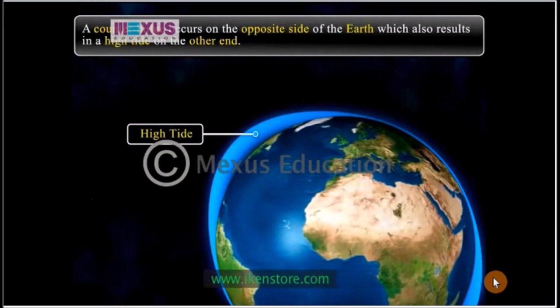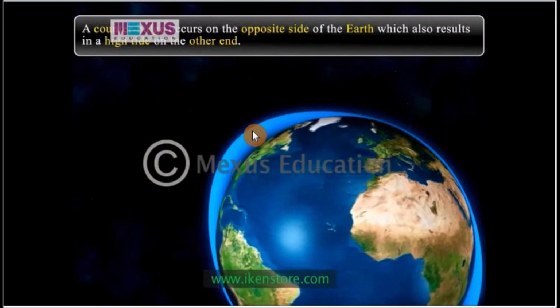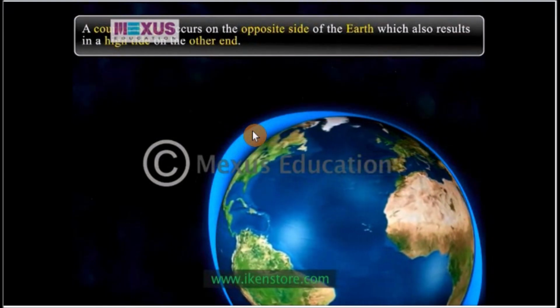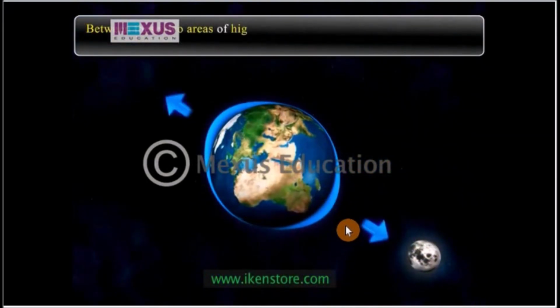Now, an interesting thing happens. There will be another high tide at the opposite side of the part of the Earth that is facing the moon and having the high tide. Let's watch this diagram.